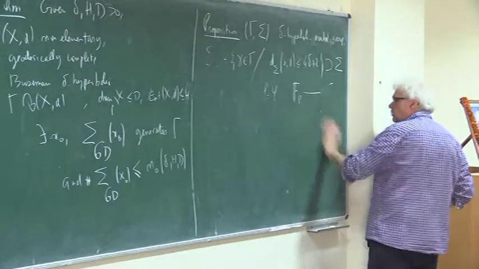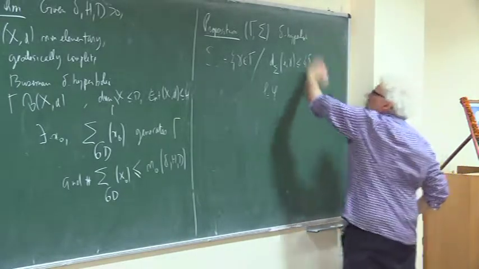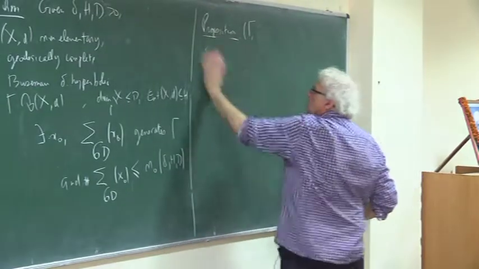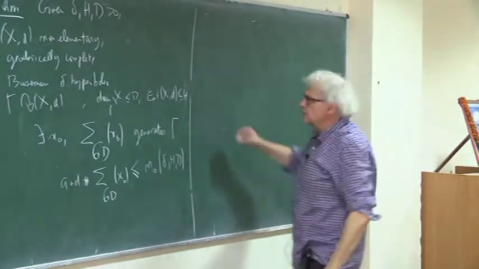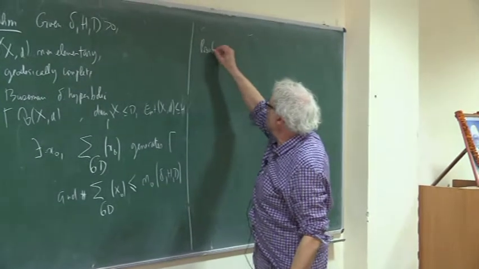And the proof is a trivial consequence of the Bishop-Gromov inequality that we stated. So the proof is the following.